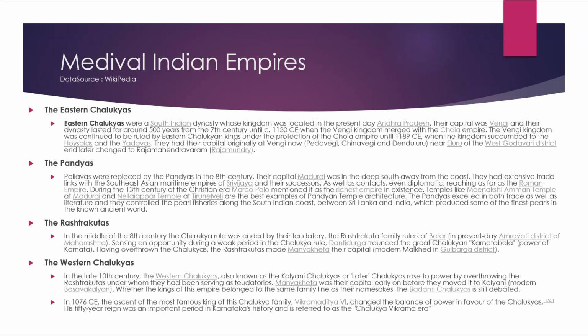The Eastern Chalukyas. The Eastern Chalukyas were a South Indian dynasty whose kingdom was located in present-day Andhra Pradesh. The capital was Vengi, and their dynasty lasted for around 500 years, from the 7th century until 1130 CE, when the Vengi kingdom merged with the Chola Empire. The Vengi kingdom continued with the rule of the Eastern Chalukya kings under the protection of the Chola Empire until 1189 CE, when the kingdom succumbed to the Hoysalas and the Yadavas. They had their capital originally at Vengi, now Peddavegi, near Eluru of the West Godavari district, and later changed to Rajamahendravaram, Rajahmundry.